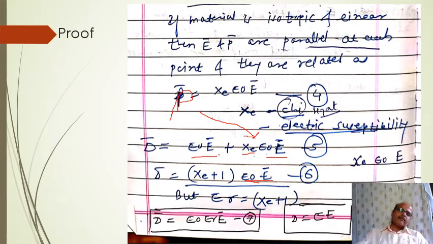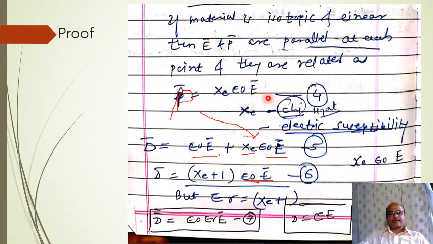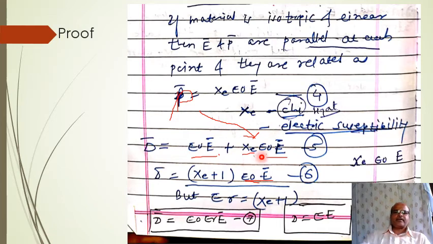The treatment is easy. Only the relation between D and E is very important, but in terms of polarization, we have to write down the equation, then we have to find out Qt. Then in terms of P, that is if material is isotropic and linear, then E and P are parallel at each point and they are related by this equation, P bar is equal to Chi epsilon 0 E bar. So put that value in the previous equation, we will get this equation. Take common out, we will get this equation. But epsilon r is equal to Chi plus 1. Put that value, we will get this equation.